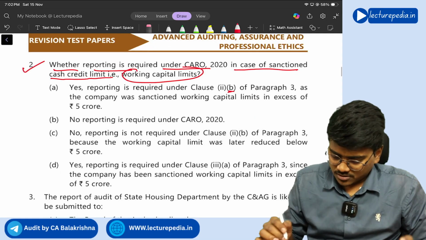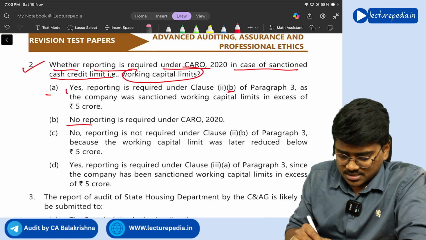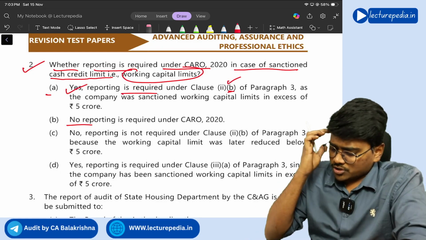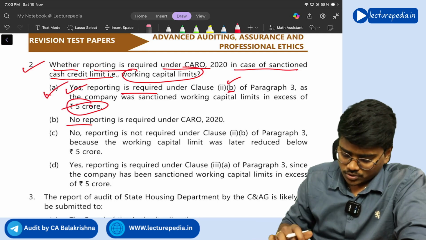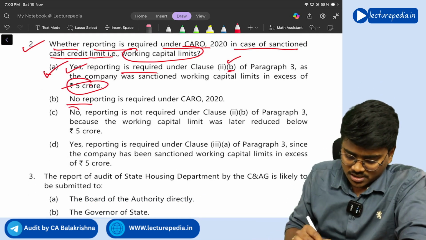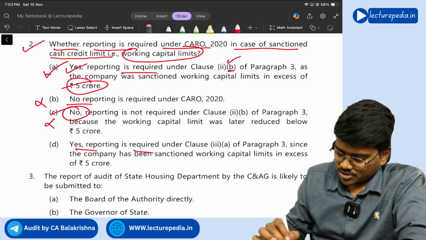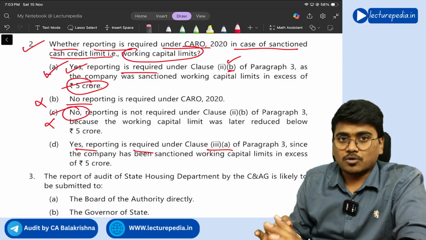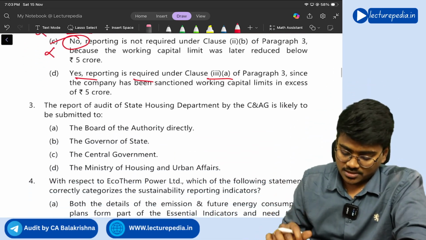So if you observe, option B says no reporting. Option A says yes, reporting is required under clause 2, subclause B, since the amount is in excess of 5 crore. So option A looks good. We will also see the remaining options. It says no, so this is wrong. Option D says yes, reporting is required under clause 3. No, not clause 3, it is clause number 2. So option A is correct.